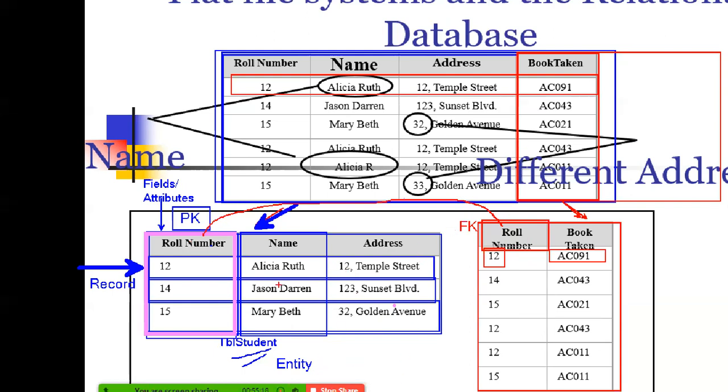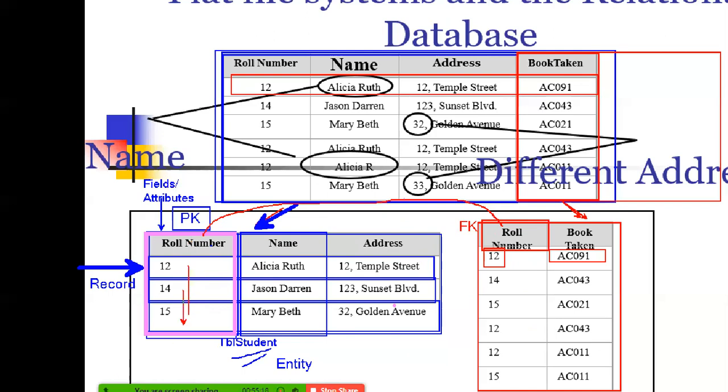This roll number cannot be repeated here, but in this table it can be repeated. This is not a primary key. Here we'll have a primary key like issue code. We can have a transaction ID or issue code or something like that. That would be the primary key here.